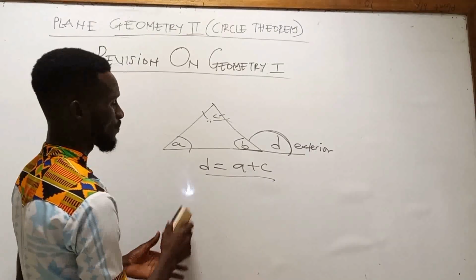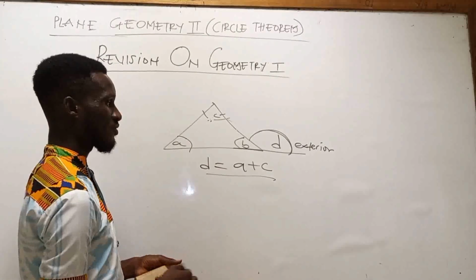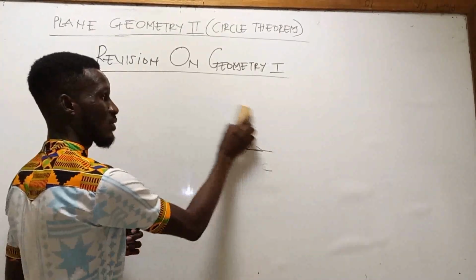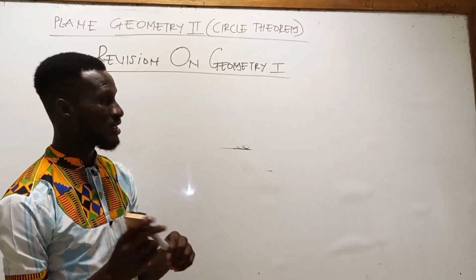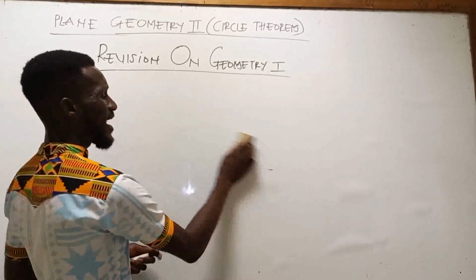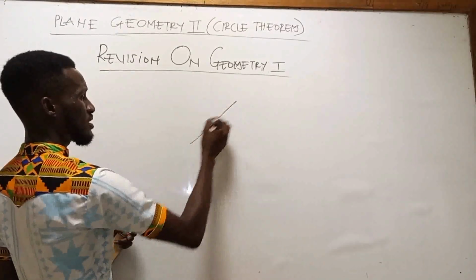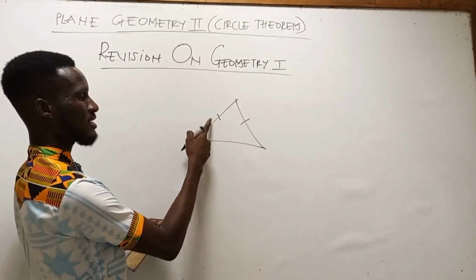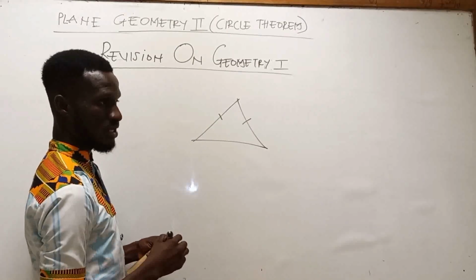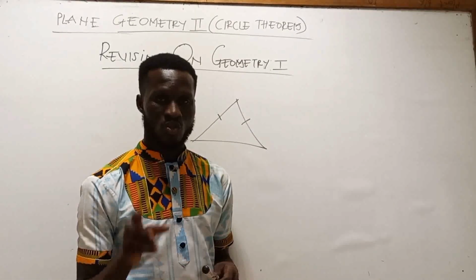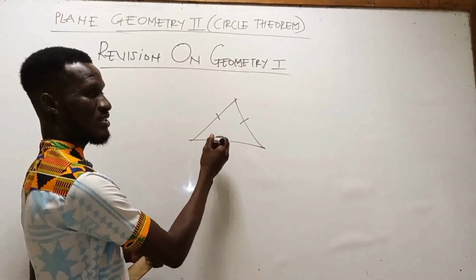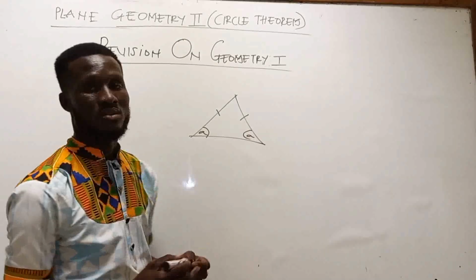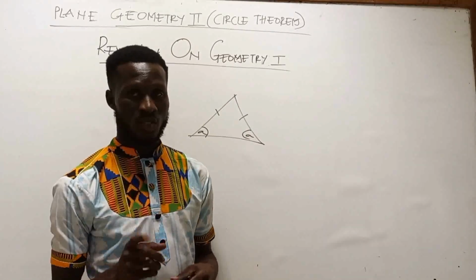Now, we also talked about some types of triangles. We have the scalene triangle, where all the sides are different and all the angles are also different. Then we also have the isosceles triangle, where two sides are the same. This sign means that here and here they are the same. If two sides are the same, it means two angles are also the same. So these two base angles here and here are the same. That is for an isosceles triangle.